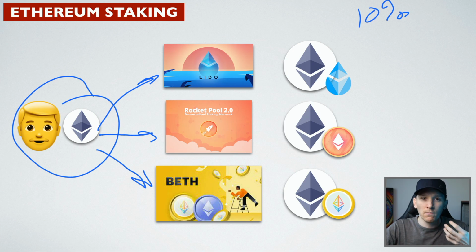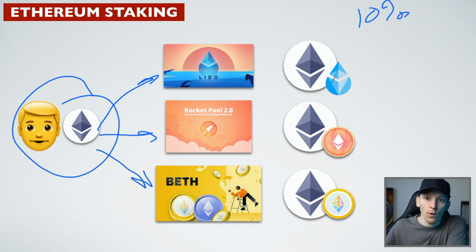Now, if we put our Ethereum with these providers, we of course need to know how much we've put with them. And if we want to withdraw that ETH, we need to obviously tell them, hey, look, we've got this much ETH with you and we want to withdraw it. So what they need to give us is basically a receipt. So if we put 1 ETH with them, they have to give us a receipt that proves that we have that 1 ETH with them. They're staking it for us. And so if we want to withdraw it, they can give us our 1 ETH back. And of course, we need to know how much yield we're earning from the fees. And so we can do that through these receipts that we have.